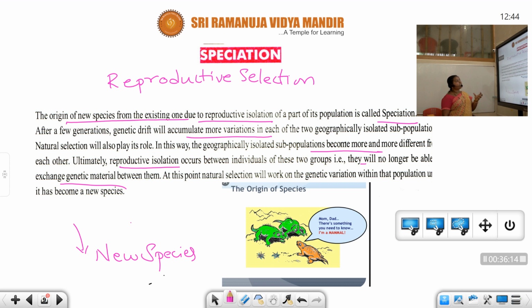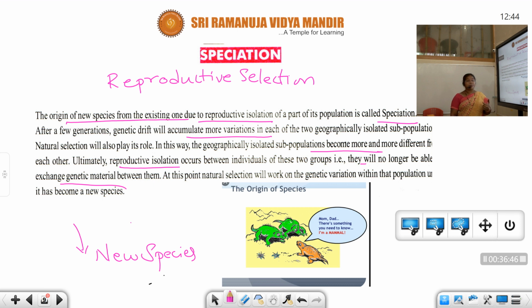After a few generations, genetic drift will accumulate more variations in each of the two geographically isolated subpopulations. Natural selection will also play its role. In this way, geographically isolated subpopulations become more and more different from each other. Depending upon their geographical conditions, they have shown their variations. Of course, they are related to the same species, but there are numerous physical and genotypical changes exhibited